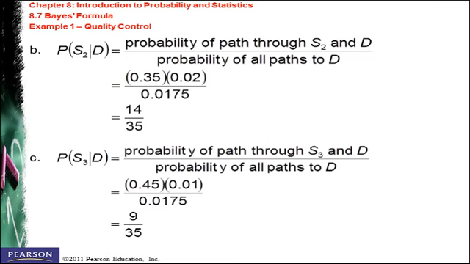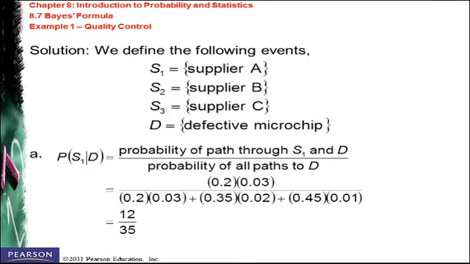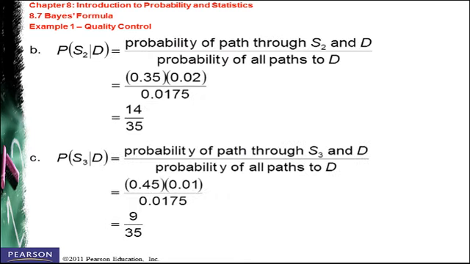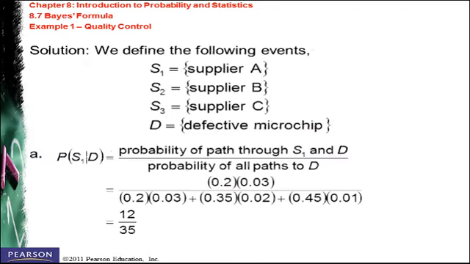Okay, so the last question is asking you, from what supplier was the microchip most likely purchased? We will check the highest probability. The highest one is coming from supplier B, so we can say that the microchip was most likely coming from supplier B.